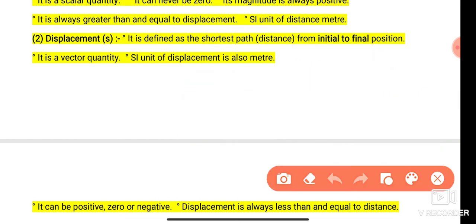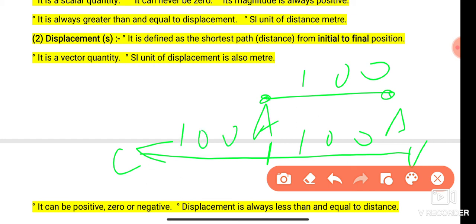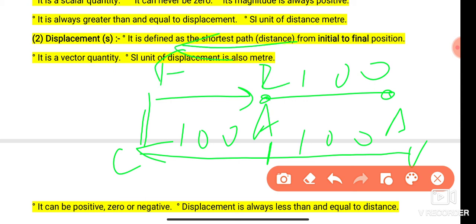So I hope students you understand: distance can never be 0 but displacement can be 0. And displacement can also be negative. How is it negative? When an object starts its journey from A to B, then crosses point A and reaches point C. This is 100 and this is also 100 up to here, but this is 100 or more. It traveled 100 more. So displacement is negative in that case. Total path traveled is 300 meters, but displacement is the difference between initial and final. This is initial, this is final, and we say the negative direction shows the negative displacement here.